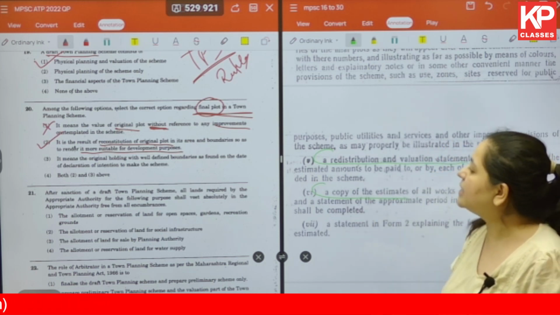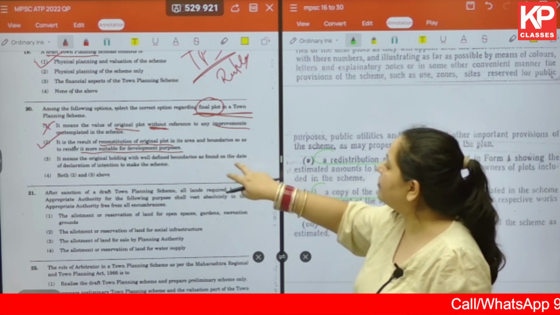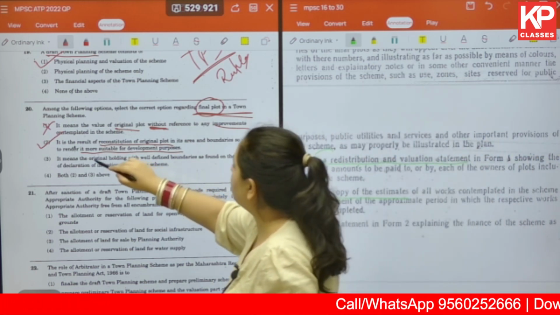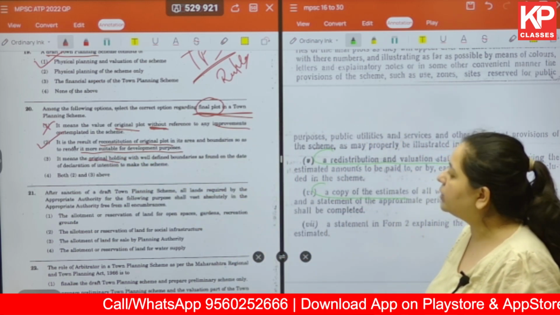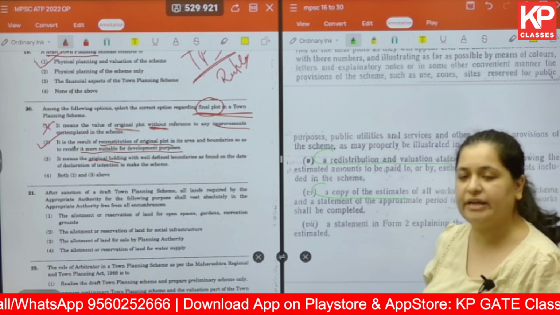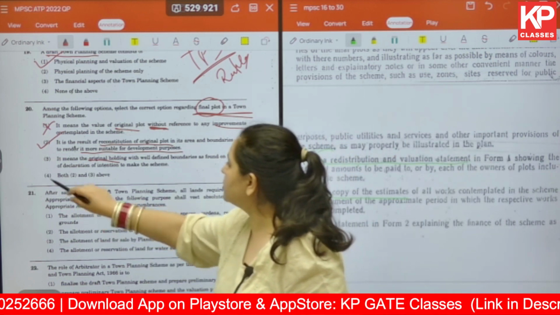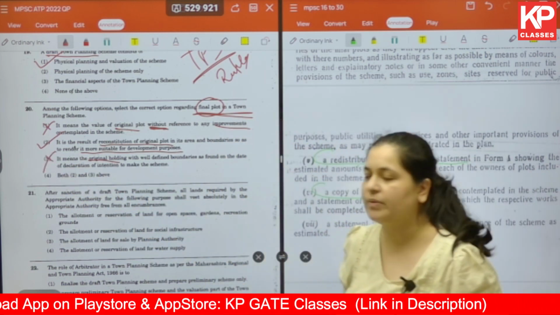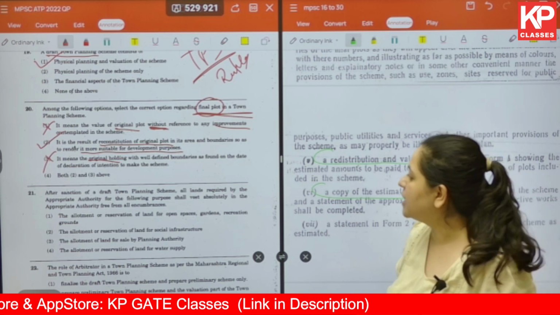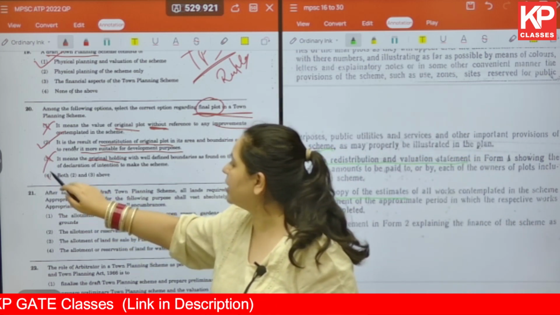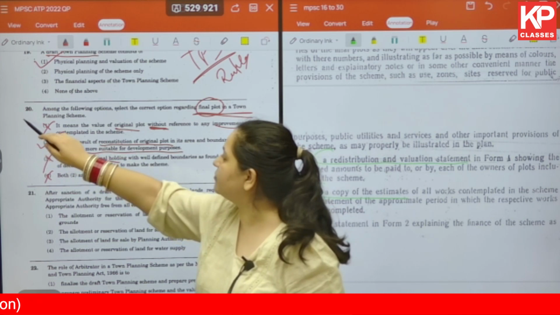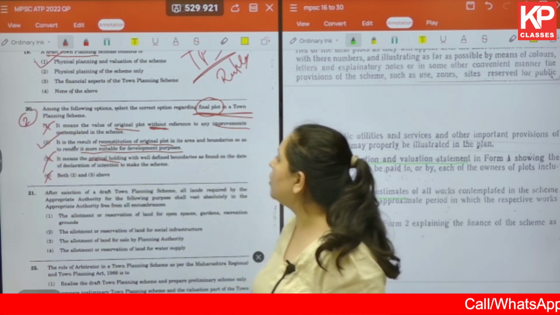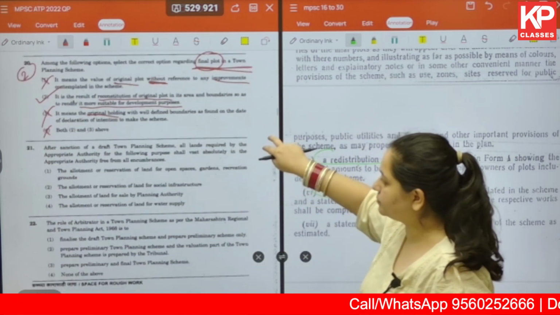The third one says it means the original holding with well-defined boundaries as found on the date of declaration of intention to make the scheme. So this is again wrong, as no changes have been done on the original holdings. And both 2 and 3 is also wrong, as 3 is not a correct option. So the correct answer for us is option number 2.